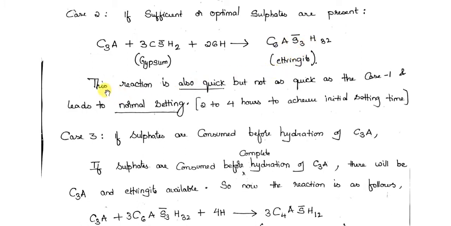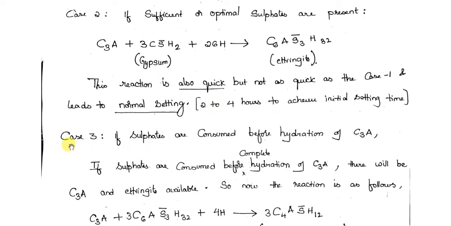So now this reaction is also quick, but not as quick as in case 1. Case 1 lo meeru chusinanta quick kaadu, but it is quick and leads to normal setting, ante 2 to 4 hours to achieve initial setting time. Okay, 2 to 4 hours roughly. So normal setting. Okay, no problem, no issues with that.